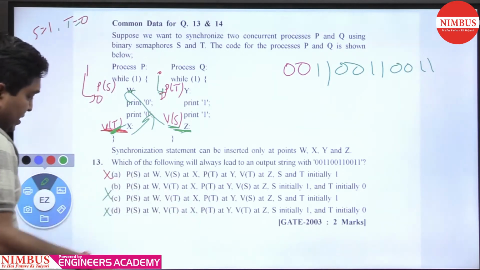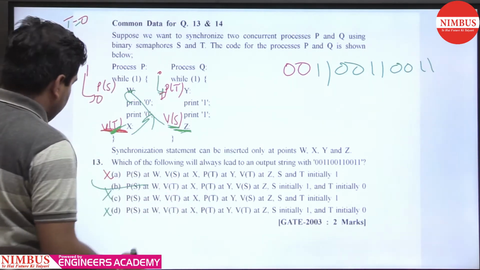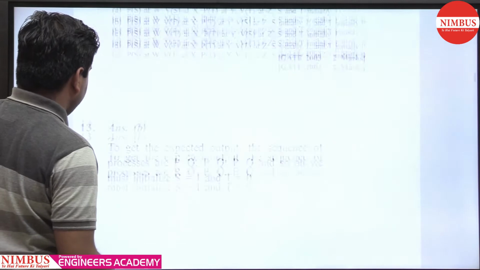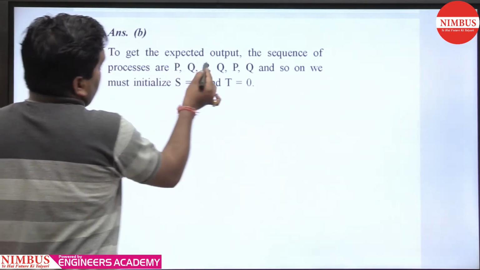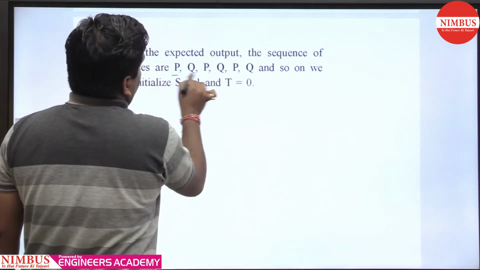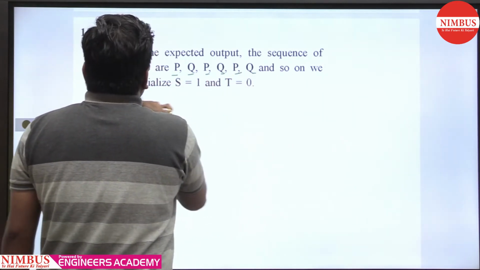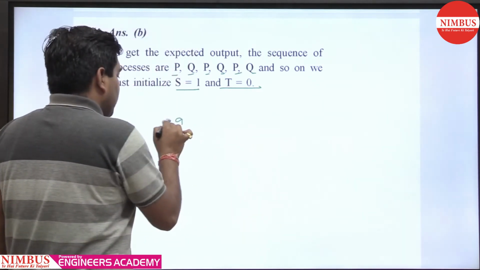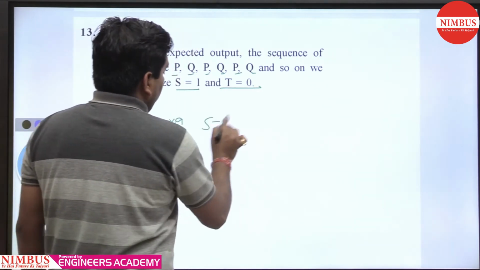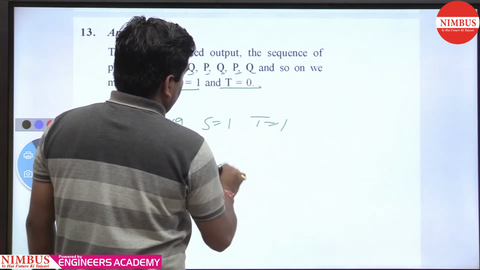That is nothing, it's a strict alternation. So option B is the right answer. To get the expected output, the sequence of processes is P Q P Q P Q, and we must initialize S equal to 1 and T equal to 0. Options A and C don't have S 1 and T 0, so this is clearly wrong.